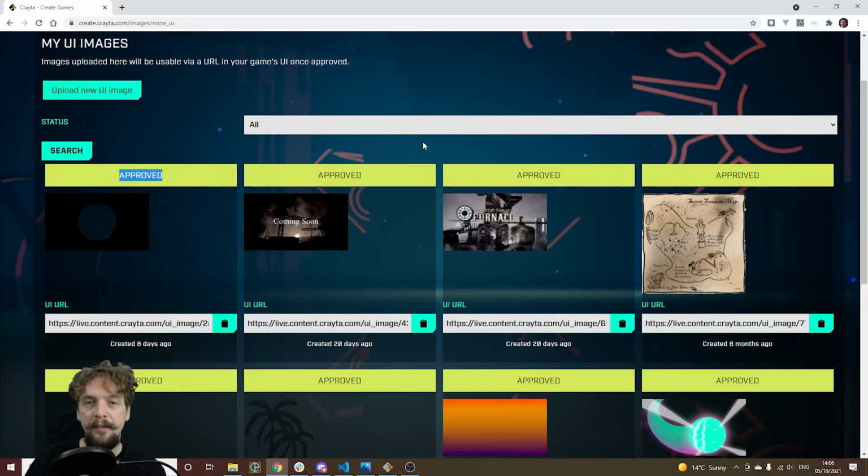The waiting time to approve is not very long at all. This image, I think, took an hour to get approved. So if I needed to publish my game within the hour, it's quite quick. Once I have that, I need to copy that UI URL by clicking this clipboard button and then head back into Crayta.